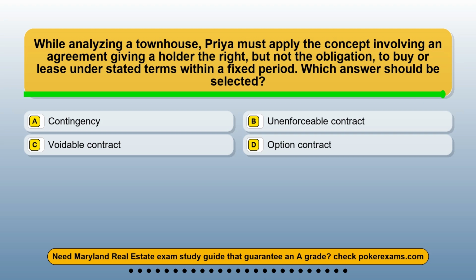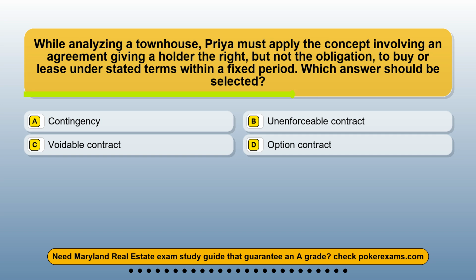Question 4. While analyzing a townhouse, PREA must apply the concept involving an agreement giving a holder the right, but not the obligation, to buy or lease under stated terms within a fixed period. Which answer should be selected? Option A. Contingency. Option B. Unenforceable contract. Option C. Voidable contract. Option D. Option contract.